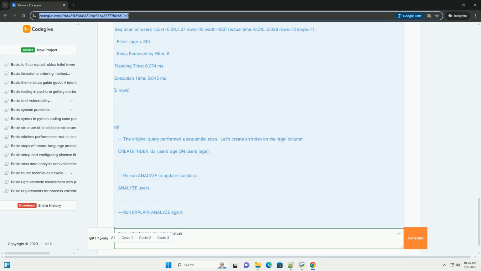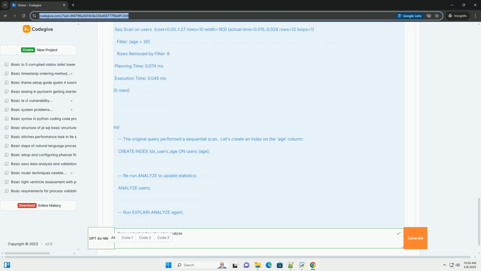8. Limitations and considerations. Overhead: EXPLAIN ANALYZE executes the query, so it will consume resources and potentially modify data, if the query is an insert, update, or delete statement. Be cautious when using it on production systems, especially during peak hours. Statistics dependence: the accuracy of the execution plan and the statistics it provides depends on the accuracy of the table statistics. Regularly run ANALYZE to keep the statistics up to date.